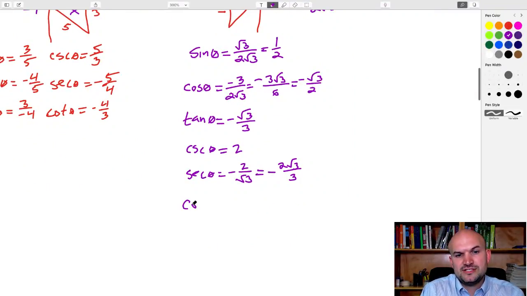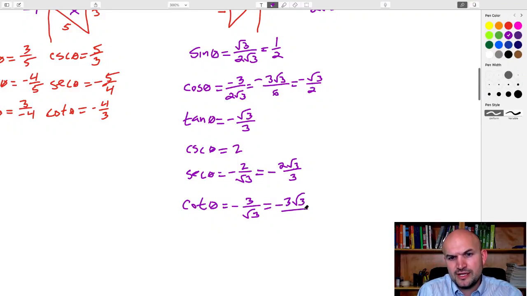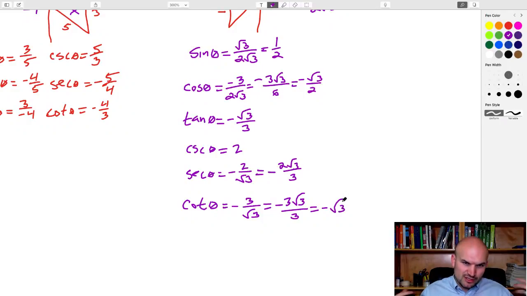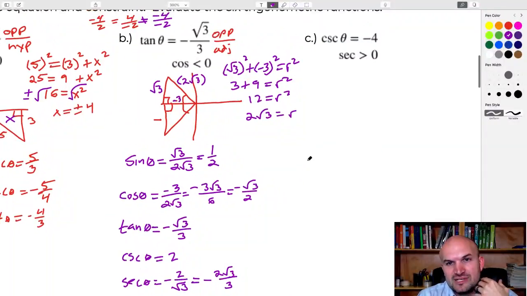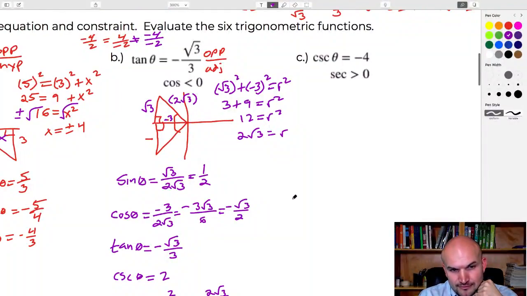And then the cotangent is going to be a negative 3 over the square root of 3. Rationalize the denominator, and you get a negative 3 square root of 3 over 3, which is just equal to a negative square root of 3. So I'm showing a little bit of work, but hopefully you guys are kind of following. Again, this is not like an introductory here. This is like our third day kind of going over this, so I don't want to spend too much time on that.